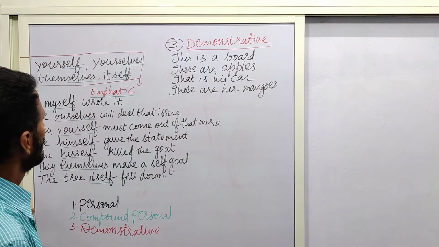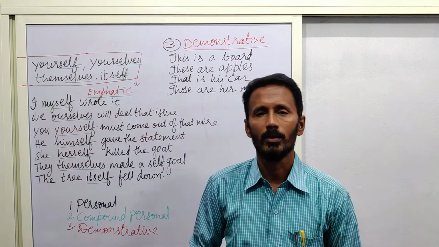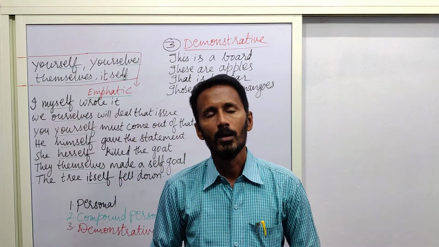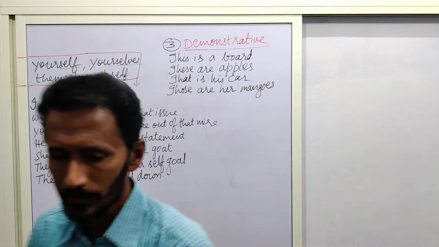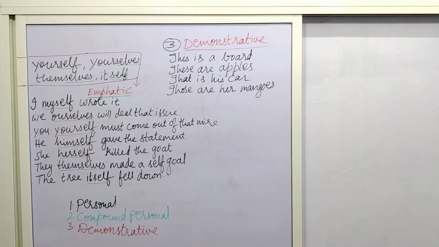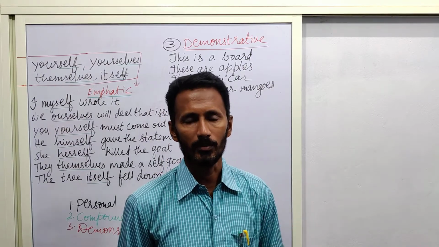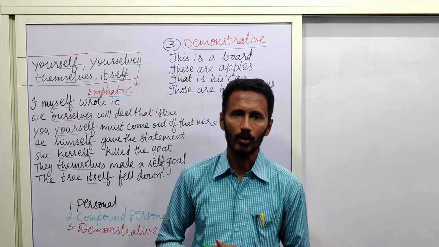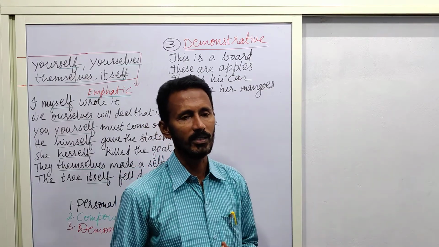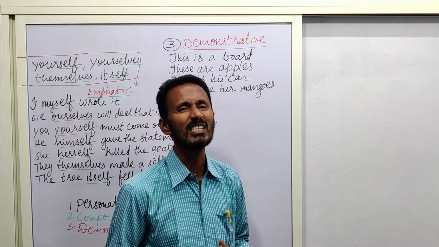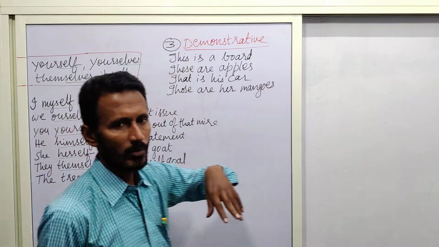Now coming to the other one, demonstrative pronoun. In Latin, demonstrate means showing something, displaying something, exhibiting something. Why is it called a demonstrative pronoun?